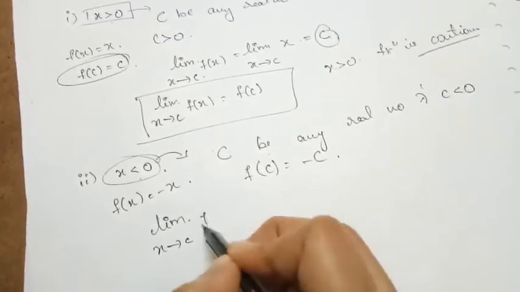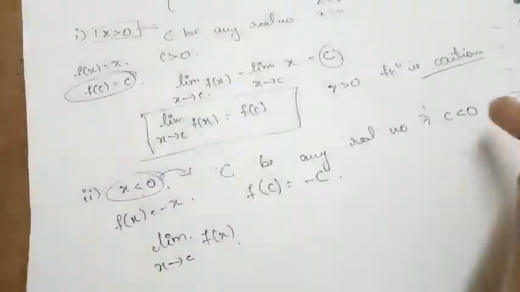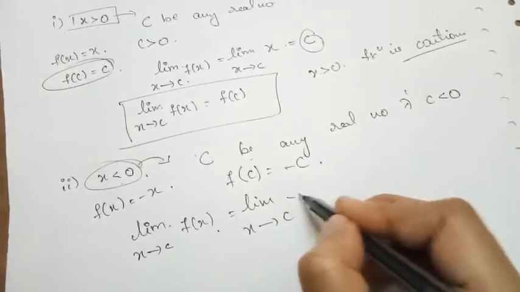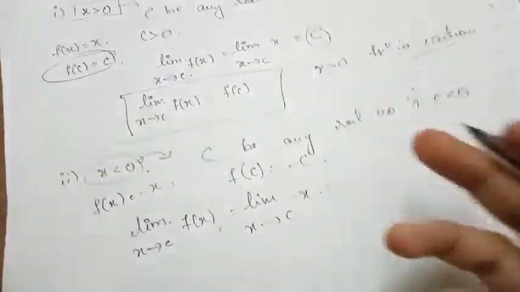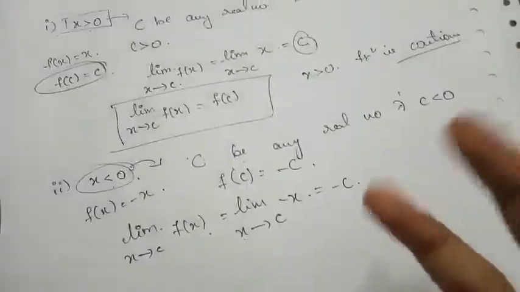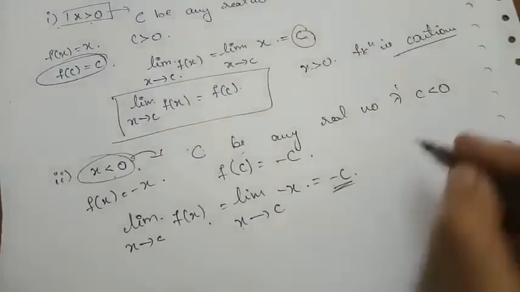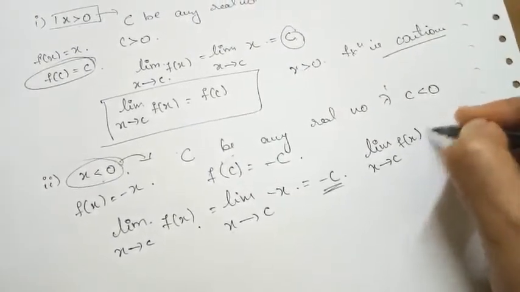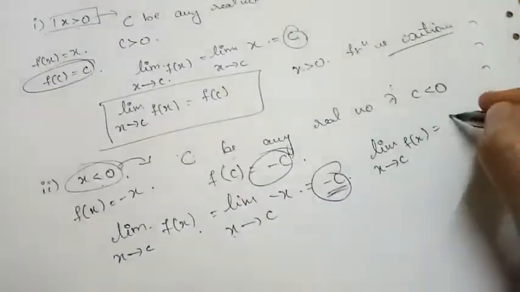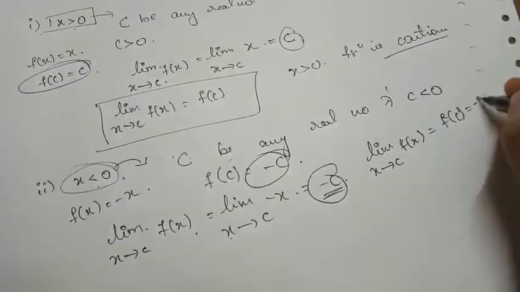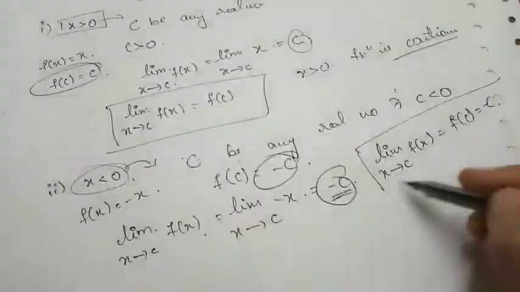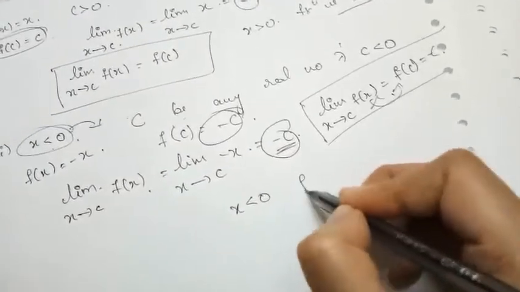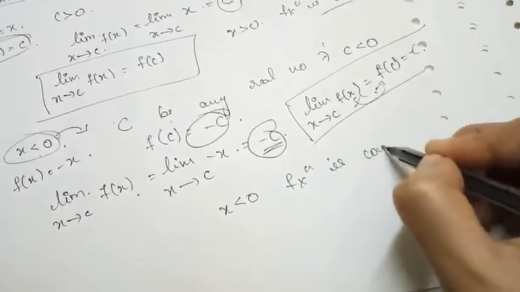So as x approaches c, where c is less than 0, what is the function here? The function here is nothing but minus x. So as x is approaching c, the limit of the given function is minus c. Clearly, the limit as x tends to c of f of x coincides with the value of the function at c, which is equal to minus c. Since both of these coincide, clearly when x is less than 0, the function is continuous.